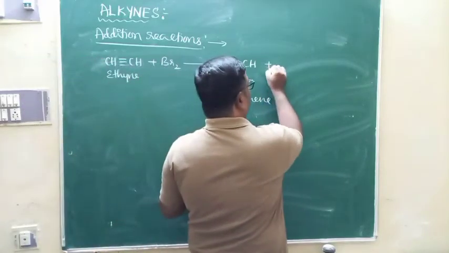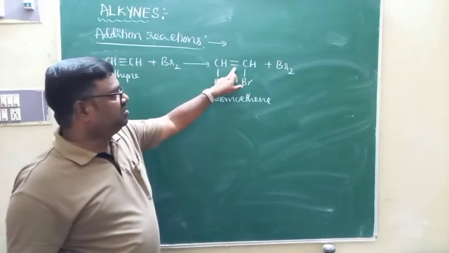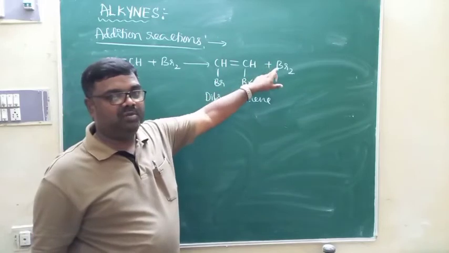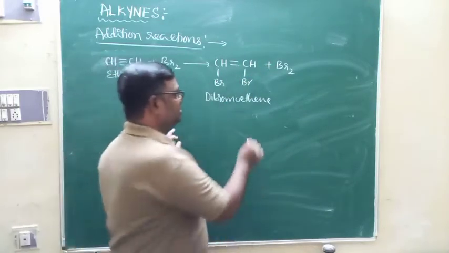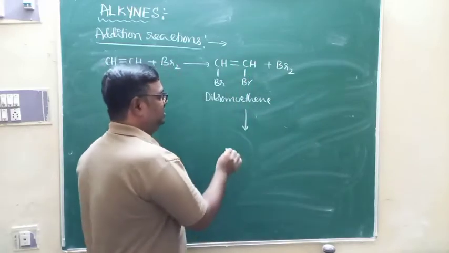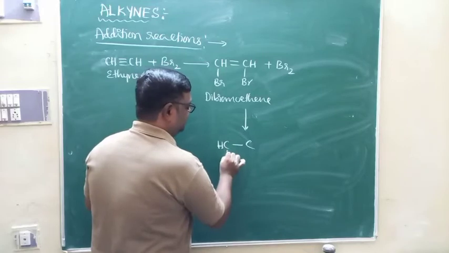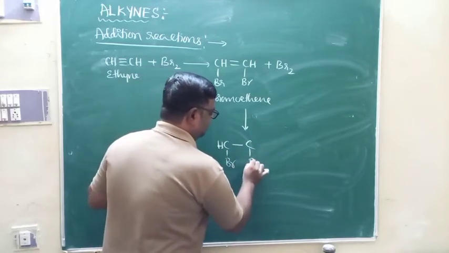And due to the presence of the double bond, it undergoes further addition with bromine. Because of the double bond, one more molecule of bromine can be added across the double bond. The double bond is converted to a single bond. Here it is CH, and of course here it is Br.